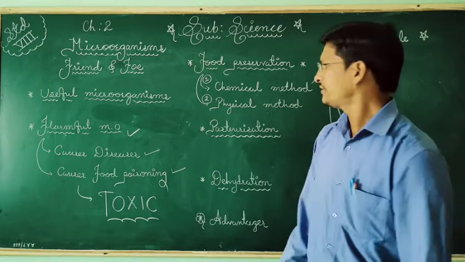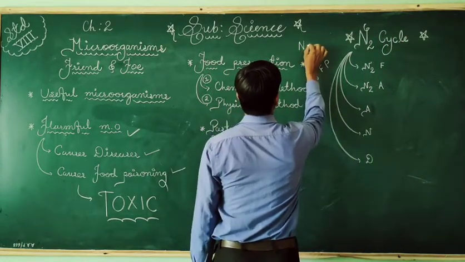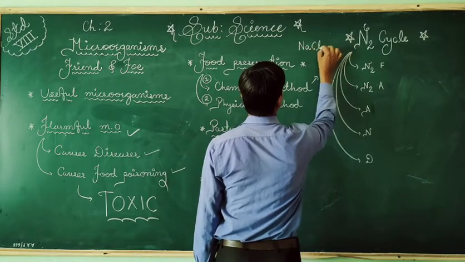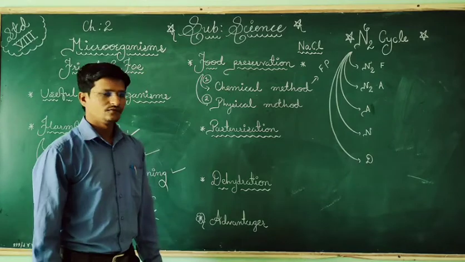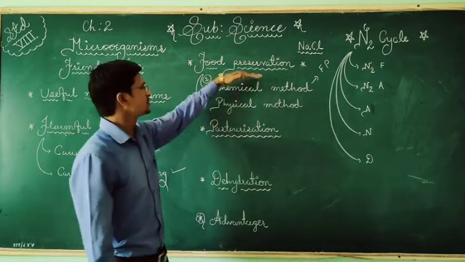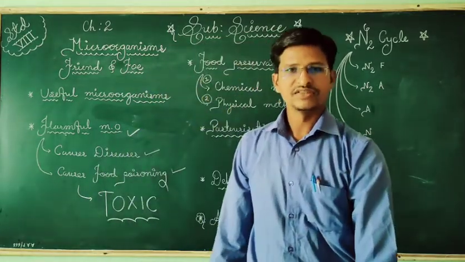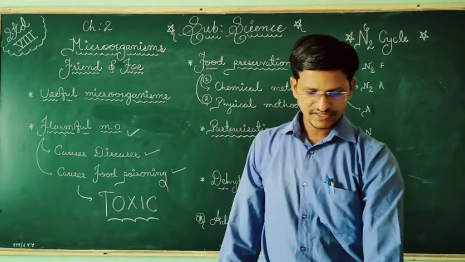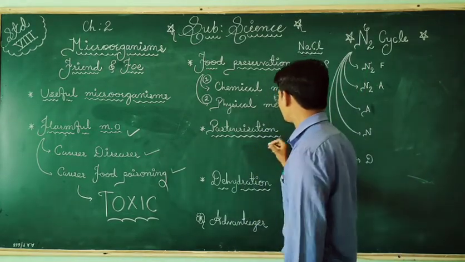Another method we use is common salt, NaCl, to prevent food spoilage. So prevention of spoilage can be done with the help of common salt also. Next is sugar, then oil and vinegar, then the important thing, pasteurization.